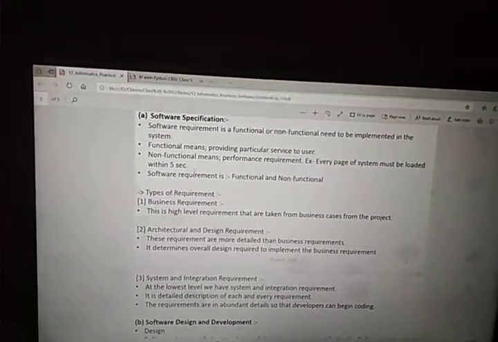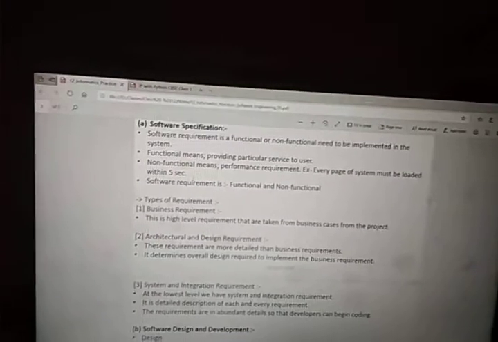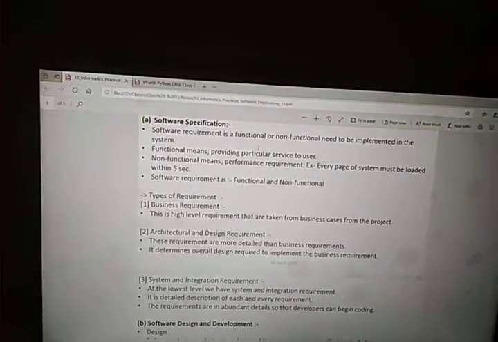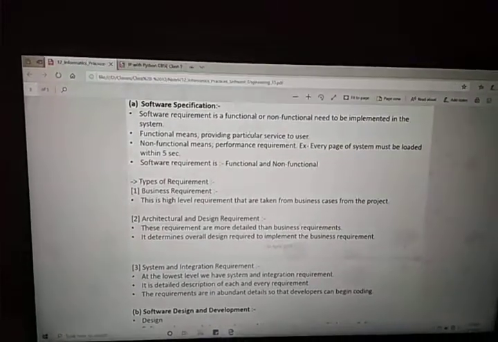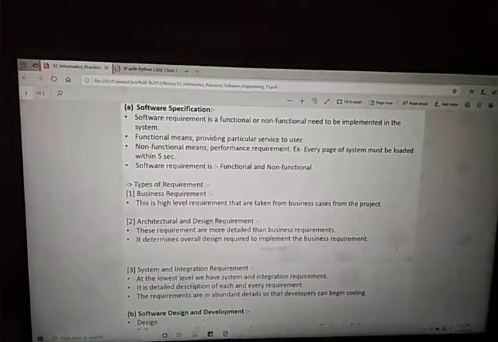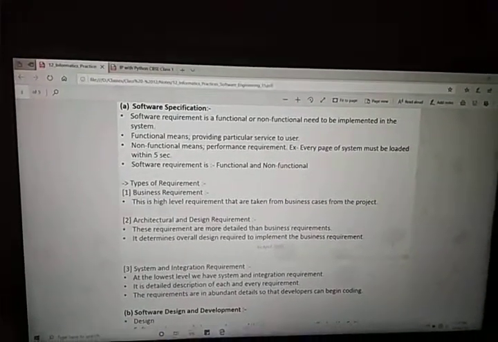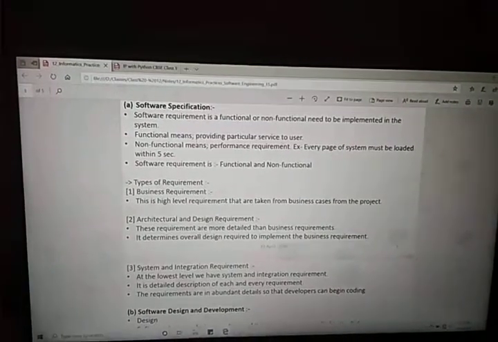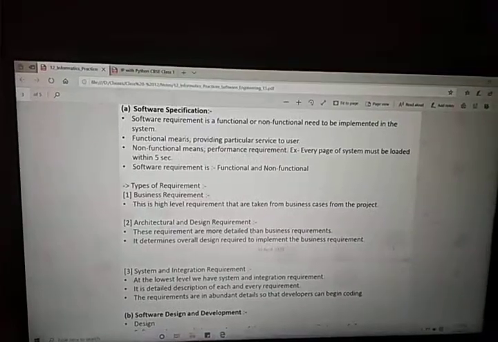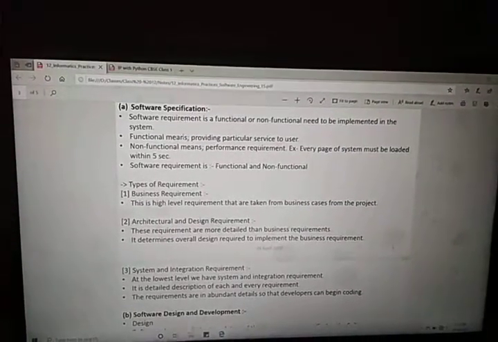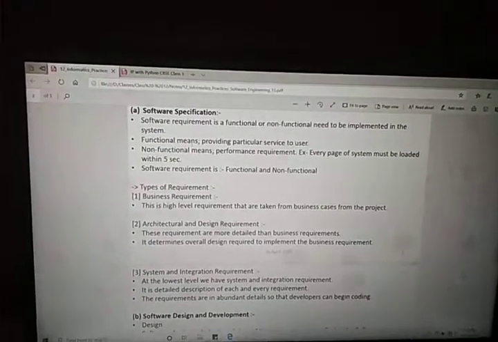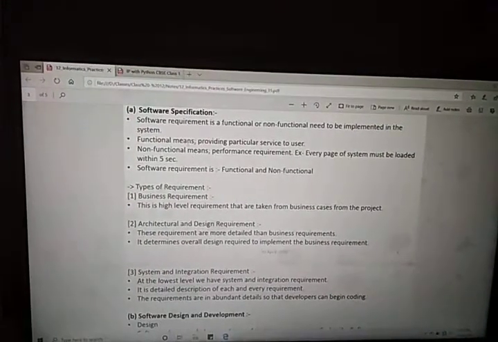Software specification means requirement gathering, that's it. A software requirement is a functional or non-functional need to be implemented in the system. This means whatever you are gathering from the customer can be functional or non-functional. Functional means providing a particular service to the users. Whatever services they are asking for from the software will be functional, that is enter the user data, customer data, then create a bill, generate something, show me the report.